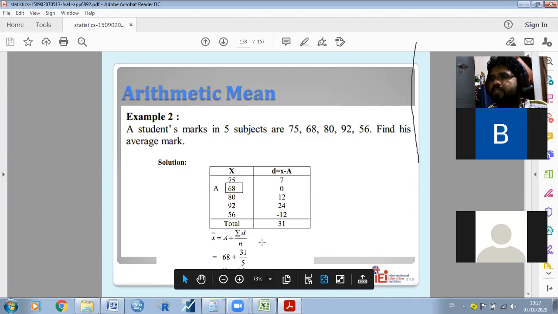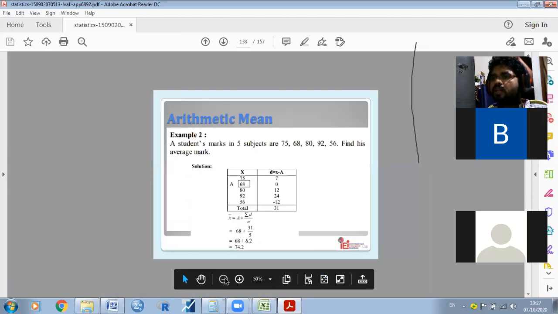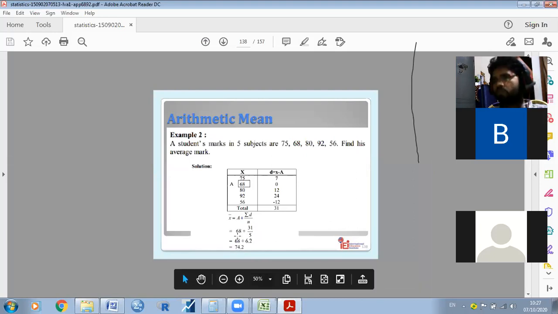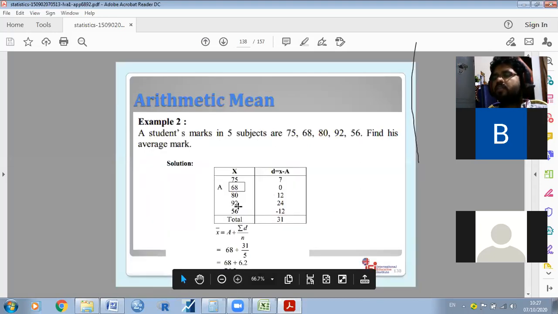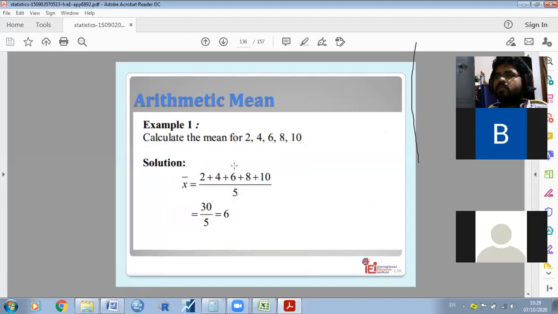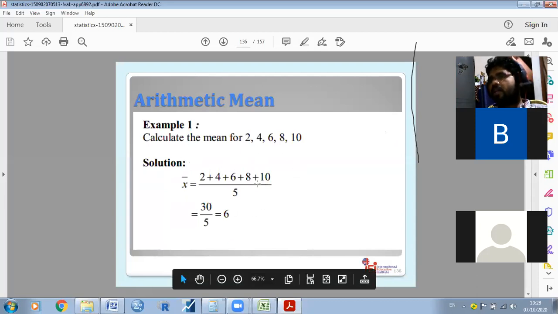N is nothing but the number of observations. So 68 plus 31 by 5. If you divide 31 by 5, you will get 6.2. Then 68 plus 6.2 is 74.2. So this is the shortcut method, or assumed mean method. Compared to the earlier method, this assumed mean method is very simple for calculating the average.